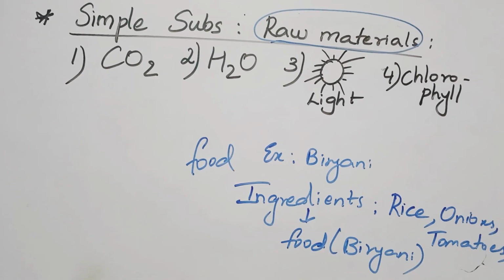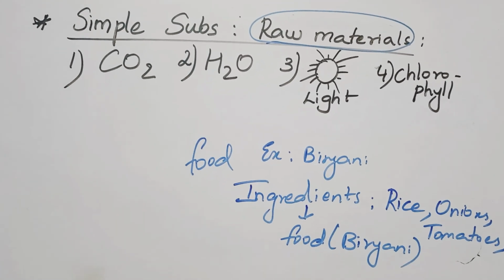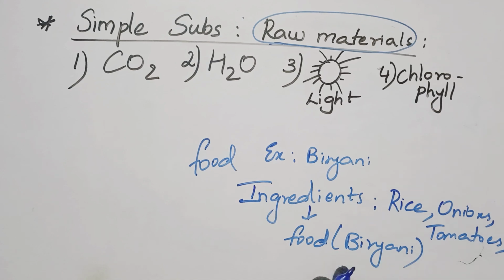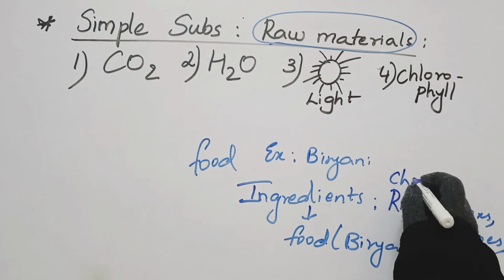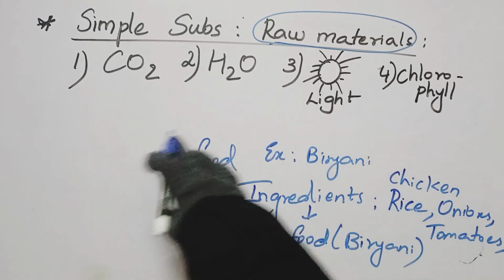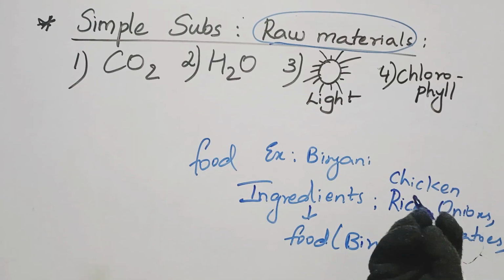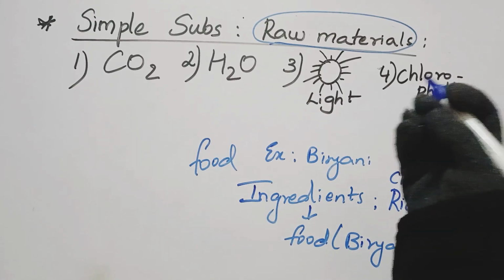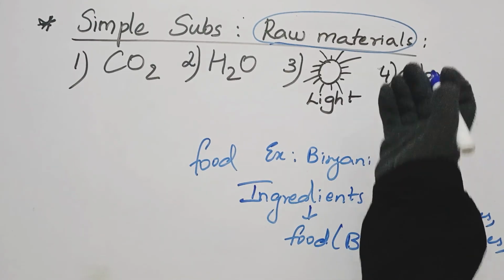It depends upon the type of biryani. If you want to go for chicken biryani, then you have to use chicken. If you want to go for egg biryani, then you have to use egg. If you want to go for vegetable biryani, then you have to use special vegetables, right? In the same manner, for these organisms to prepare their own food, they need certain raw materials.